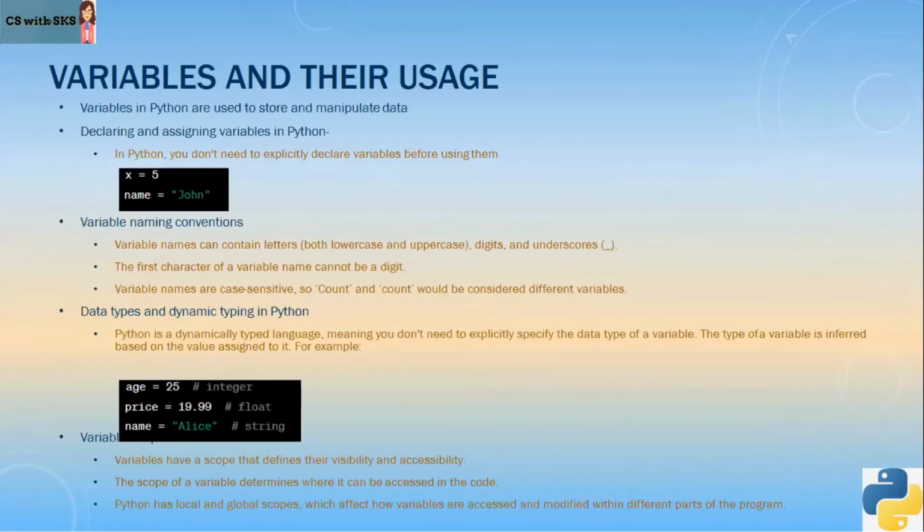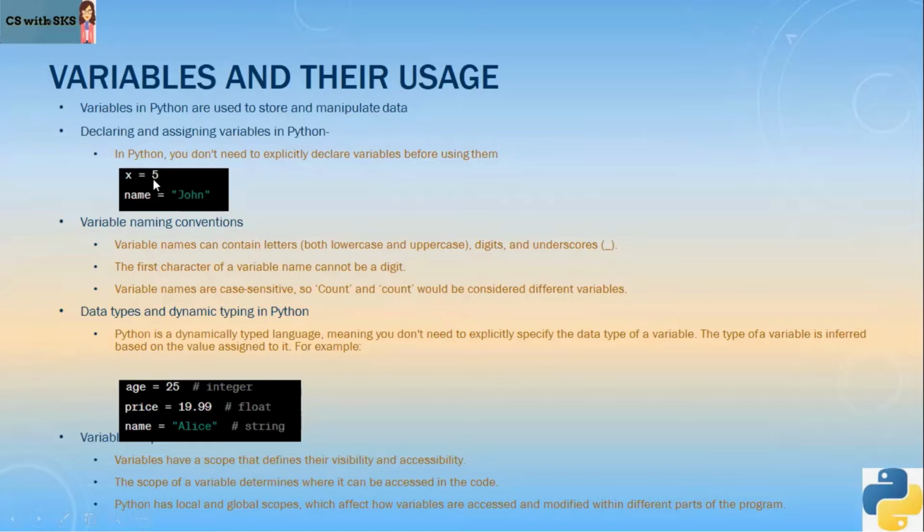Now, next is we have learned about literals. Now comes variables. Variable, as the name implies, something that varies, something that can change. So variables in Python are used to store and manipulate data, and they can change during the program execution. How do we declare and assign variables in Python? In Python, you don't need to explicitly declare variables like we do in C, C++, Java. Here, as and when you use, then and there it will automatically be declared, right?